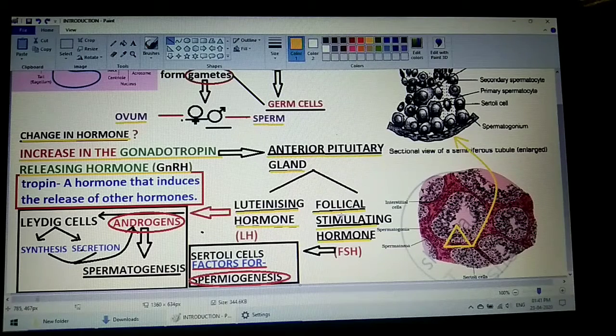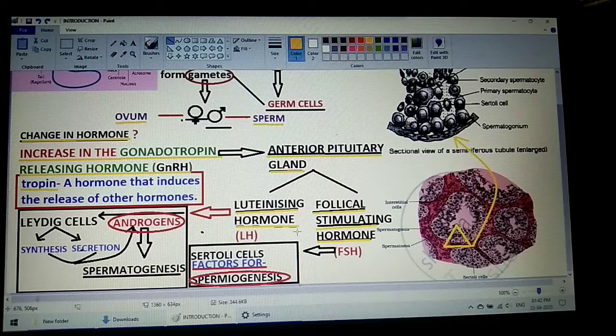Now why are they called the gonadotropins? Because if you try to understand the term gonadotropin, there is a term in it, tropin. What is that tropin, students? Tropin is a hormone that induces the release of other hormones. It means, students, that luteinizing hormone and follicle stimulating hormone must be responsible for the formation of some other hormone. So which is that hormone, students?